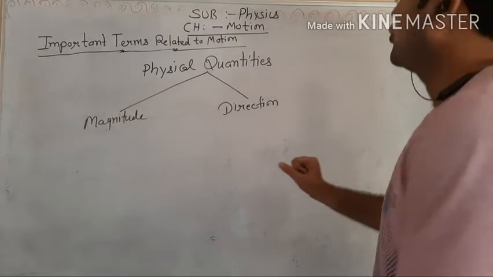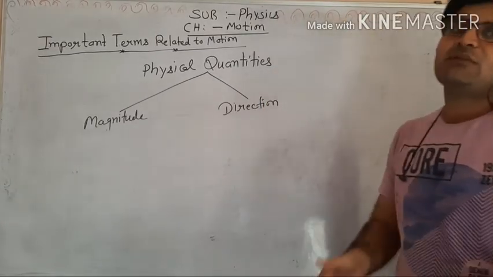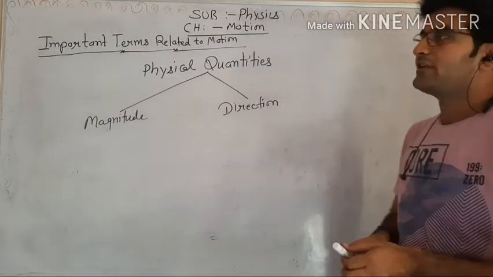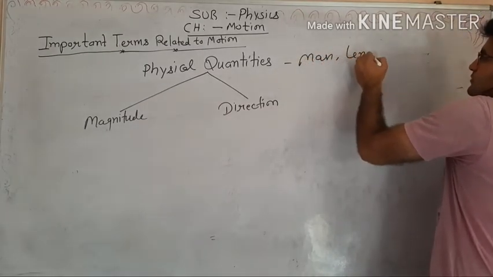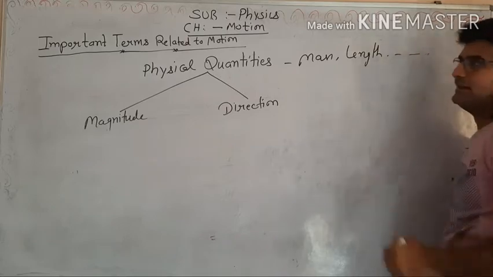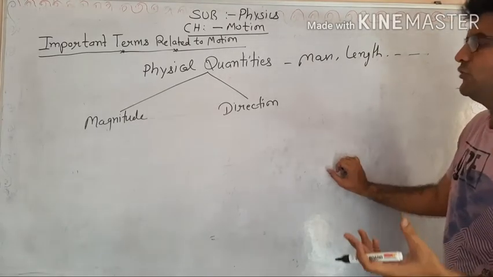Now we take physical quantities. Physical quantities are those quantities that can be measured easily. For example, mass, length, and many more than that. These are physical quantities. Like force, velocity, all are physical quantities.